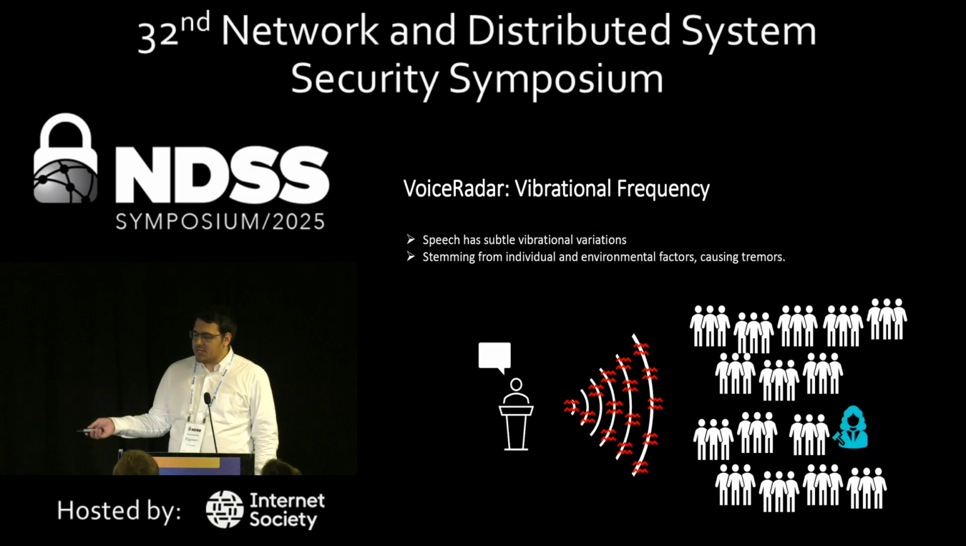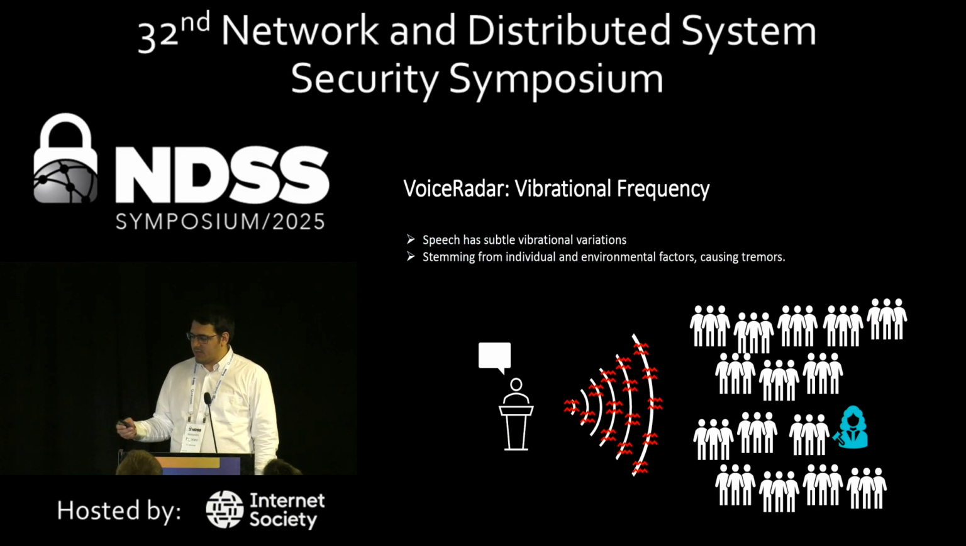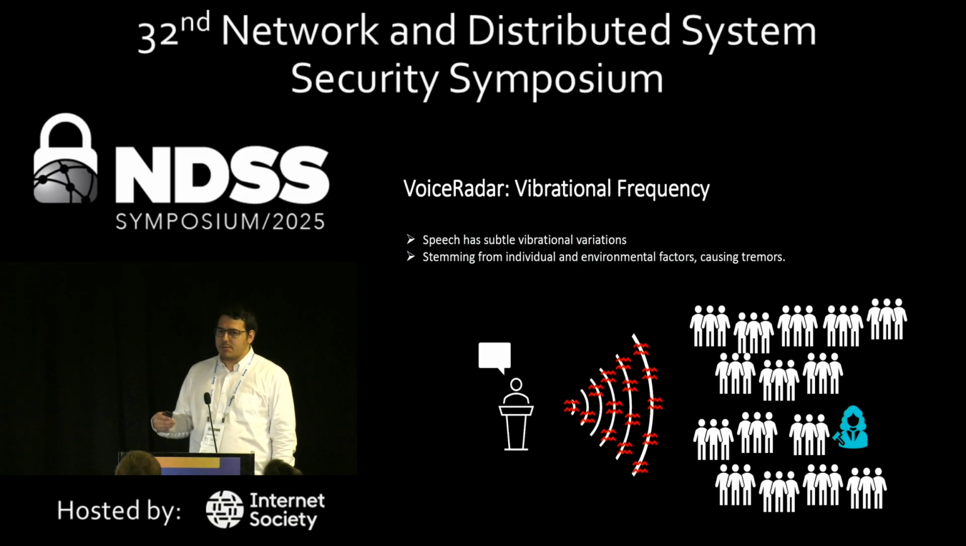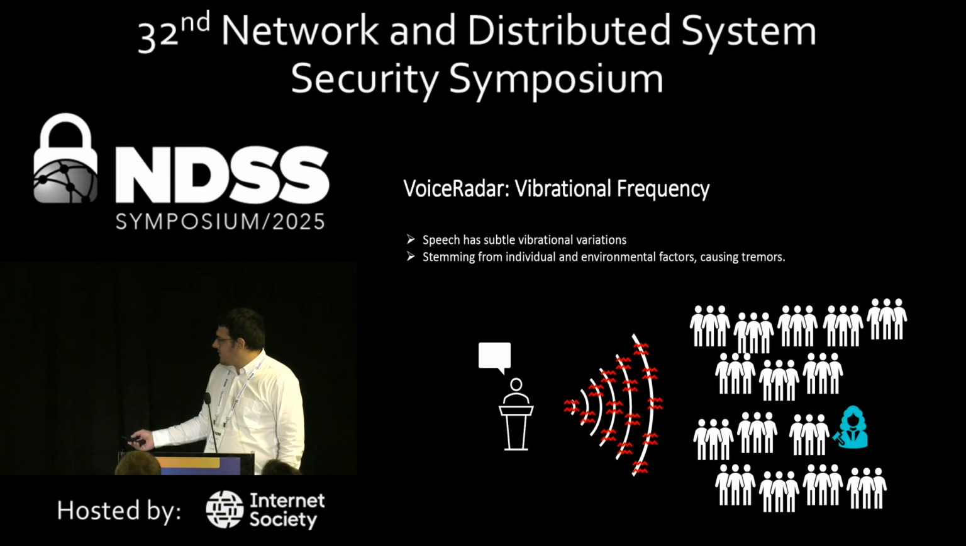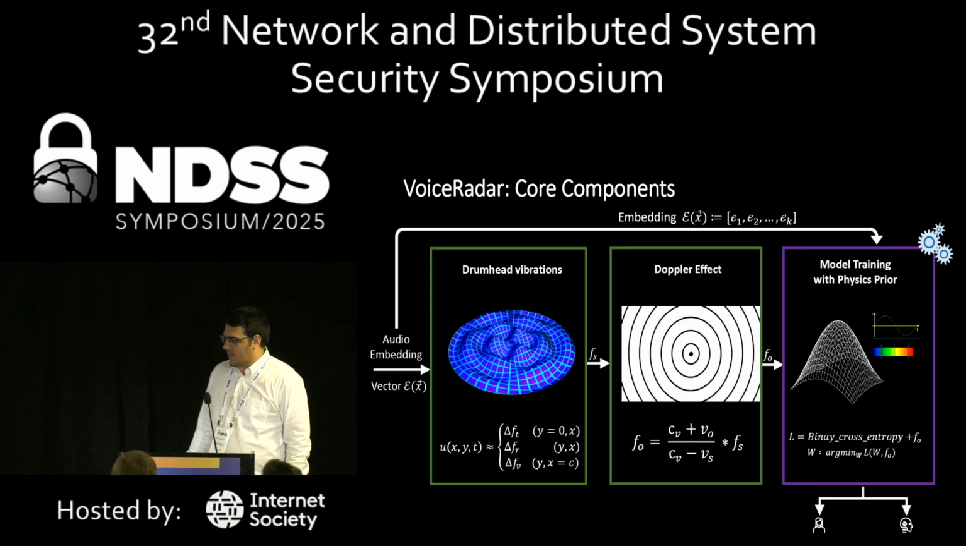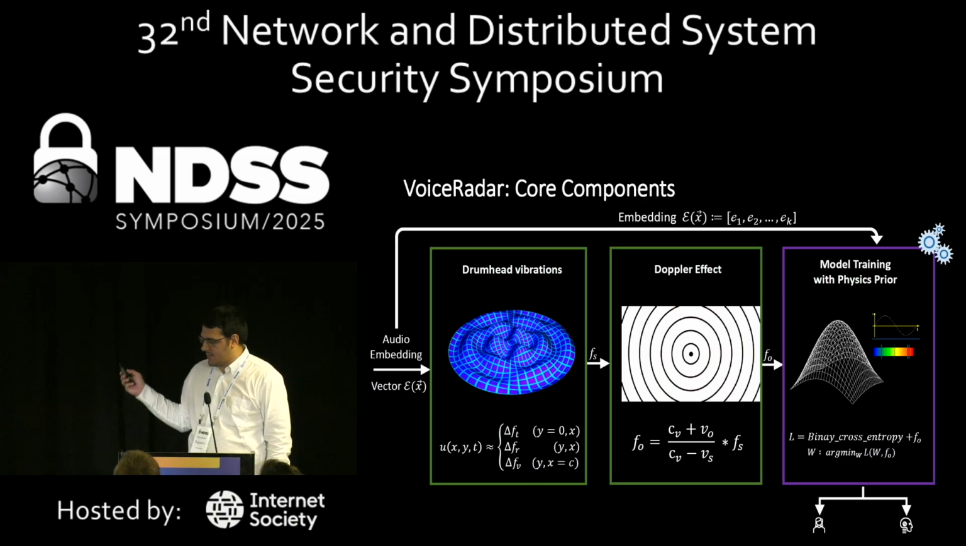And lastly, speech itself has a subtle vibrational variation, stemming from individual and environmental factors, like we said before. This causes tremor in the speech and does not create smooth speech. So all of these were incorporated in our approach to generate the Doppler effect and then train the model.